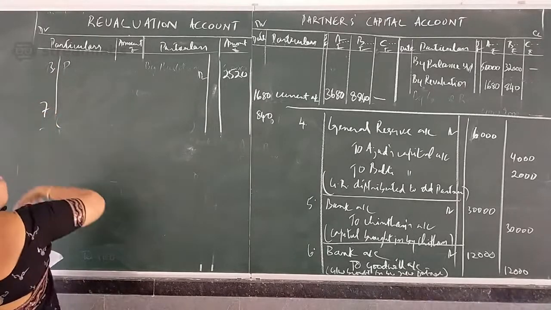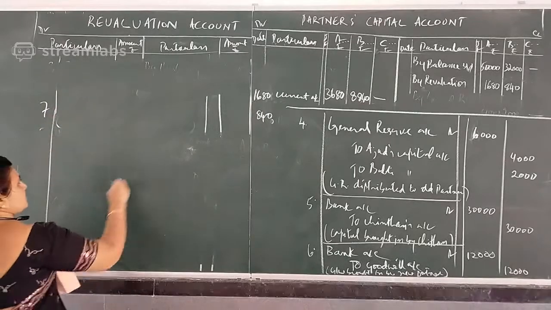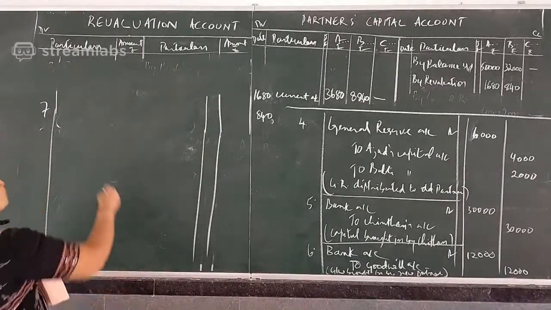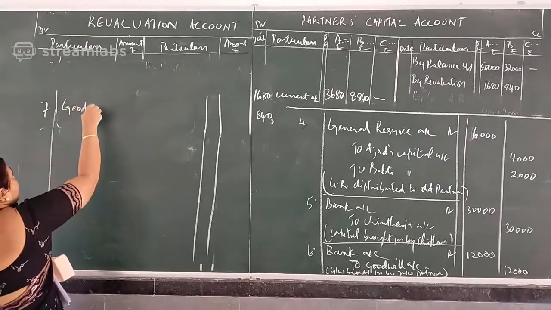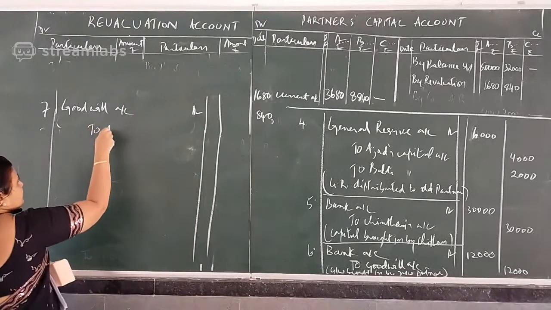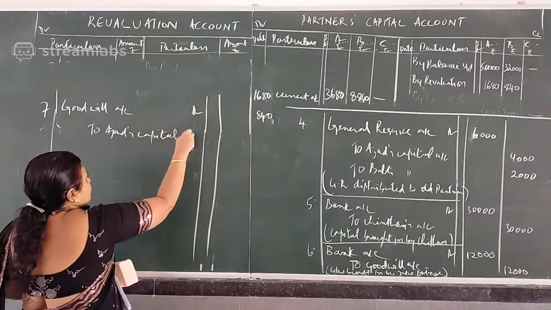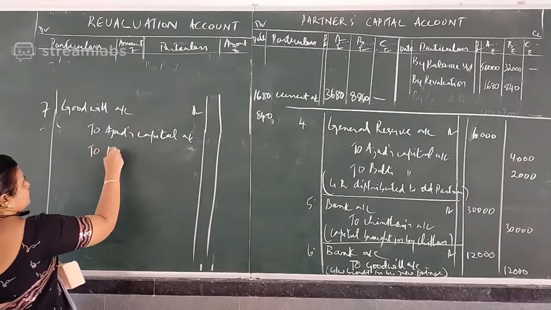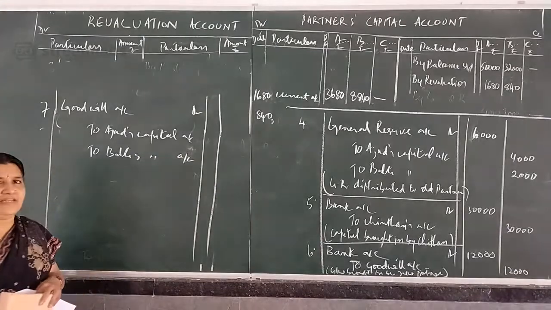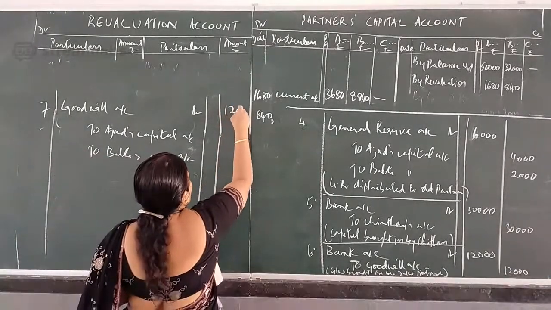That is seventh entry. What is the seventh entry? Goodwill distribution. Goodwill account debited to Azad's capital account, to Bubbly's capital account. So it is 12,000.